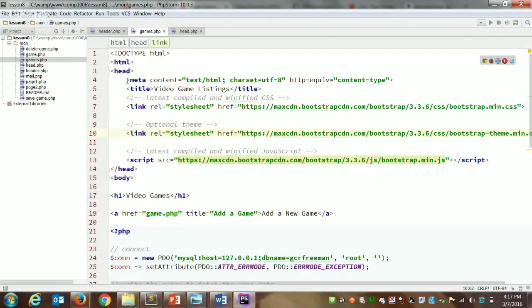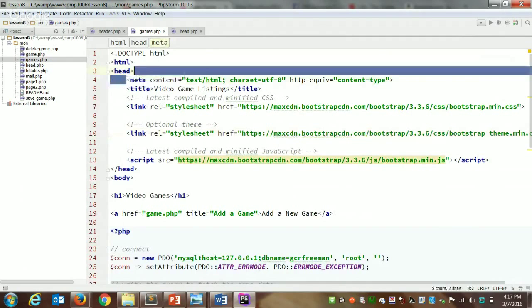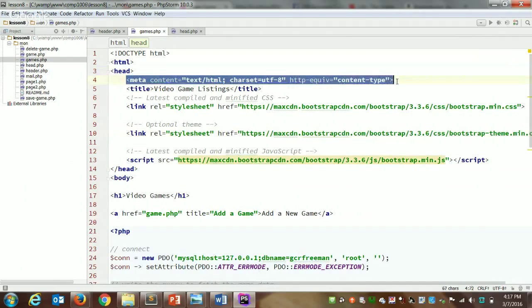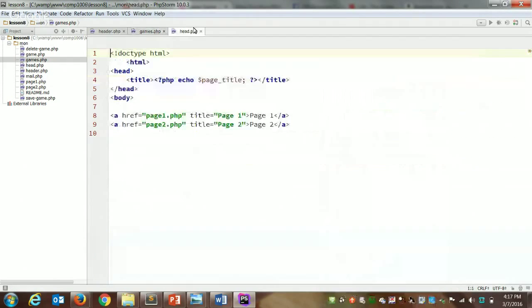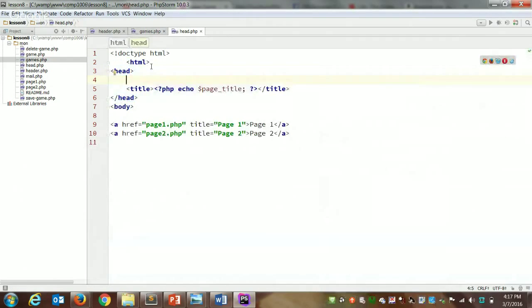So first thing I'm going to do, I'm going to copy my meta tag, my content type. That's a good thing to have in our header. So I'm going to copy that out of my games.php, put it in here. It doesn't matter whether it goes before or after the title tag.